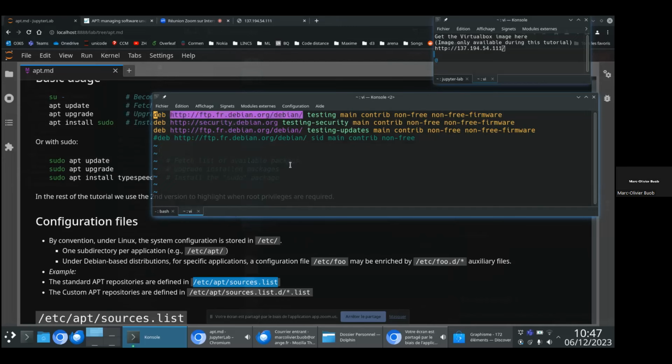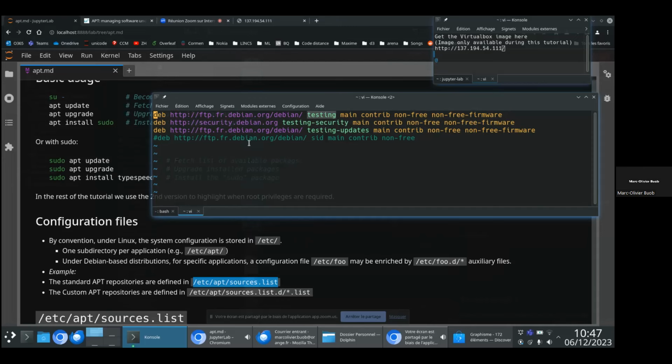Then you have a URL which corresponds to the URL of the Debian repository. You have several Debian repositories, ftp.fr.debian.org for example, security.debian.org. And then inside each of those mirrors, you have the repositories themselves. You have many of them, I will come to them a little bit later. And here you have the release of your system. Here, this is Debian testing.